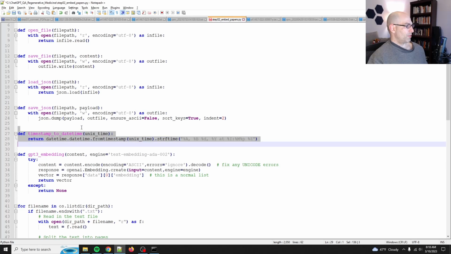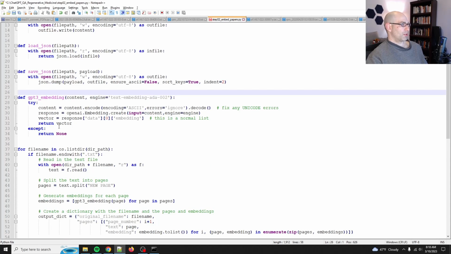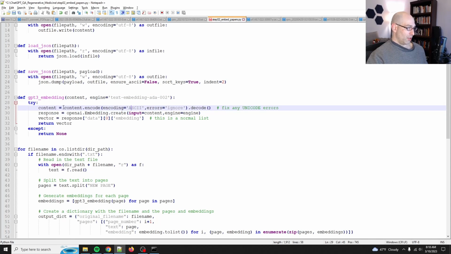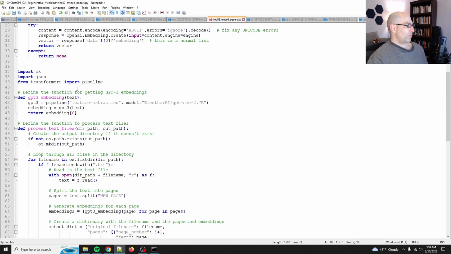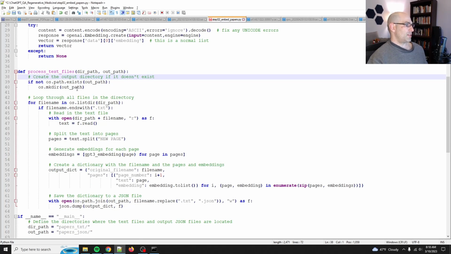We don't need that function. So basically what I did here is I copied a few functions from another script. So here's my embedding one. Oh, because we're using data from the internet, I always do this where I encode it to ASCII and then decode, and that fixes Unicode errors because GPT-3 often does not do well with some forms of Unicode. I still haven't figured it out. Maybe it's not even an issue anymore, but if it is, it's still out there.